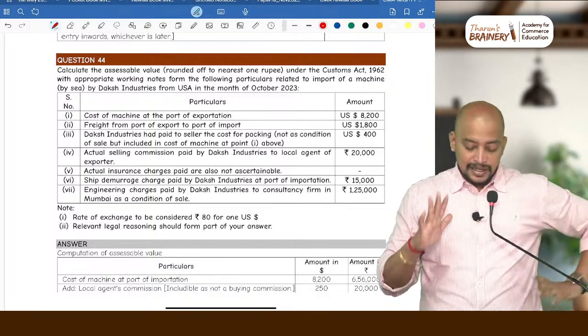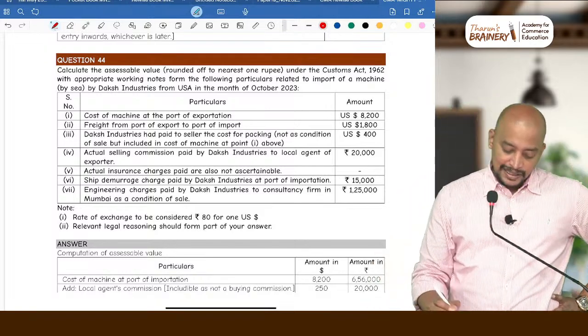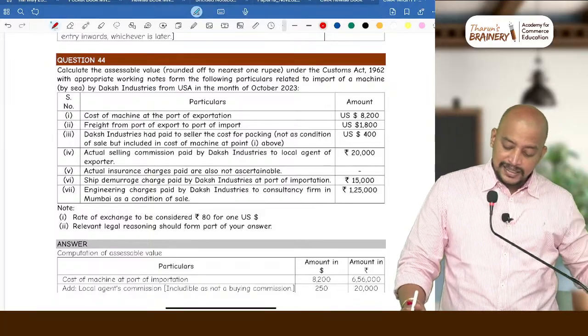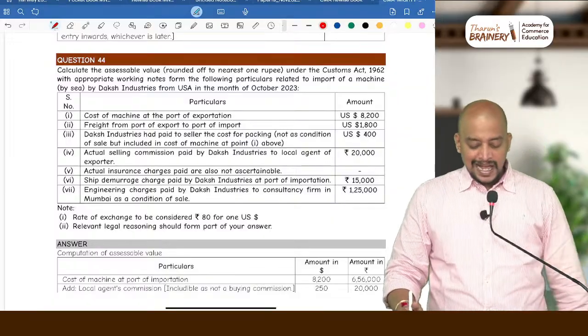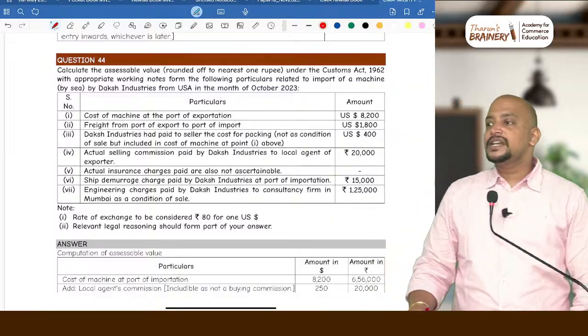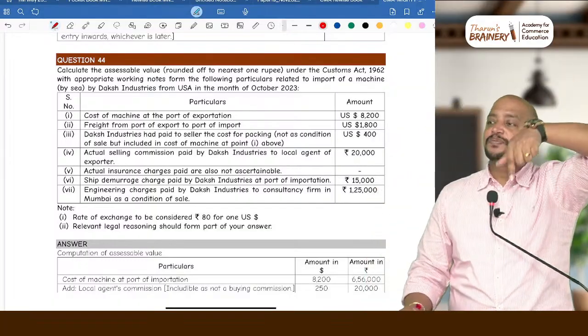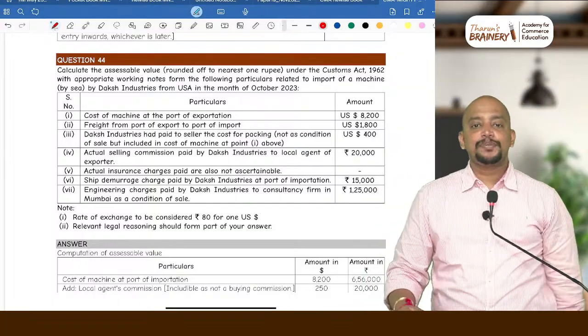Is it clear? Then, this will be part of freight. Engineering charges paid by Daksh Industries to a consultancy firm in Mumbai as a condition of sale. Generally, all expenses paid outside India only will be included. If any expenditure is paid in India, that will not be included in the value.